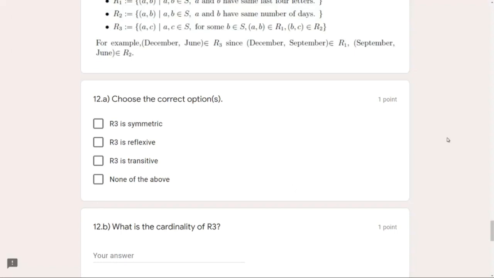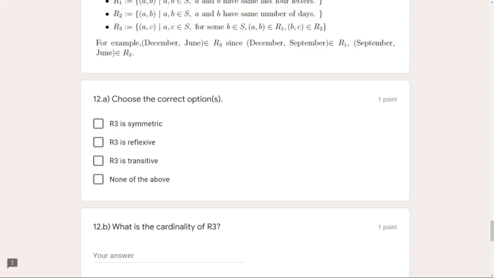Now, whether or not R3 is transitive. This transitive condition is really complicated for such sets, so we have to construct it with very much preciseness. For that, I'm going to take a live example, let us take an example which has been provided by them only. First of all, let's recall that transitive relations are those in which if A comma B exists in the relation and if B comma C also exists in the relation, then A comma C must exist in the relation.